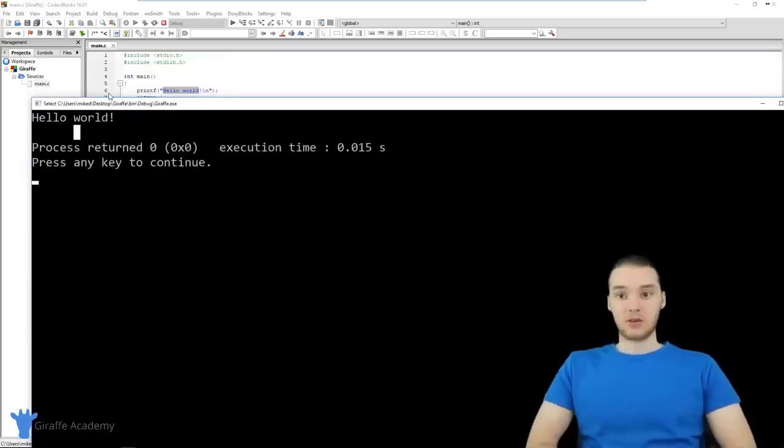Printing something out onto the screen is really easy, and that's one instruction that we can give to the computer. As we go through this course, we're going to learn all sorts of instructions that we can use. But the purpose of this tutorial was just to get our C project set up and to test our main.c file. So as long as everything works here, then you're good to go, and now we can start really learning how to program in C.